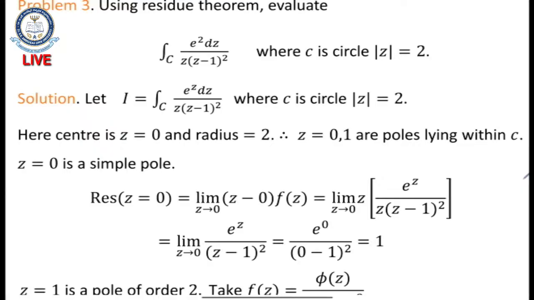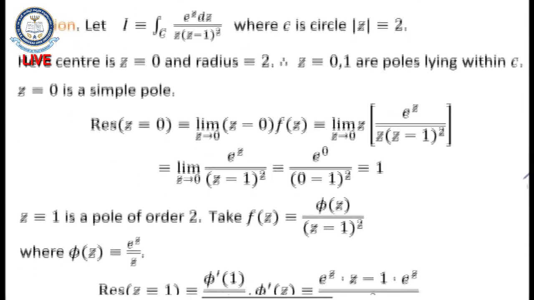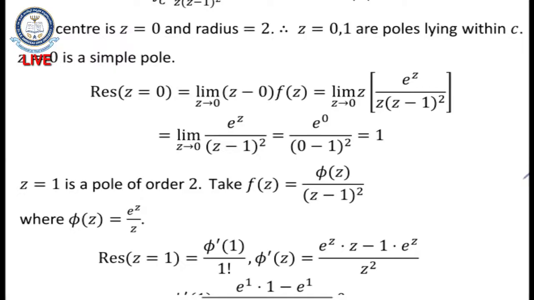So z equal to 0 is one singularity and z equal to 1 is another singularity. z equal to 0 is not repeated, so it is a simple pole. For z equal to 1, (z minus 1) whole square equal to 0 means z equal to 1, which is a pole of order 2, repeated 2 times. Since z equal to 0 is a simple pole, we can use the simple pole shortcut formula: limit z tends to a of (z minus a) into f of z. Let me utilize that formula. That is limit z tends to 0 of (z minus 0) into f of z, substituting f of z here, z is getting cancelled, and substituting limit z tends to 0, I am getting 1.